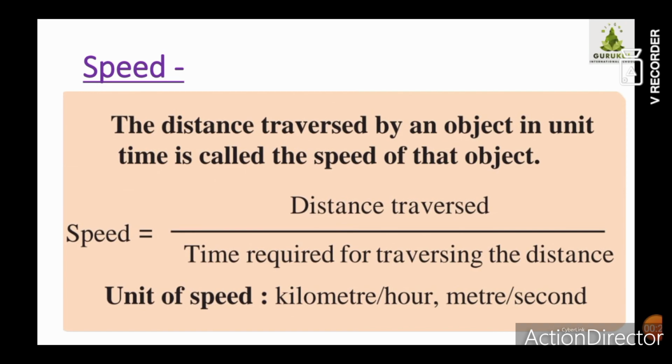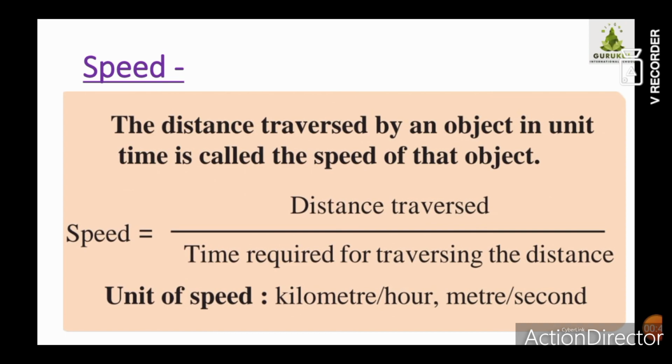So how do we find speed? When any object, for example a car, is traveling from Mumbai to Pune, within how much time it has covered that distance, that we have to find out. That is the speed of that car or vehicle.